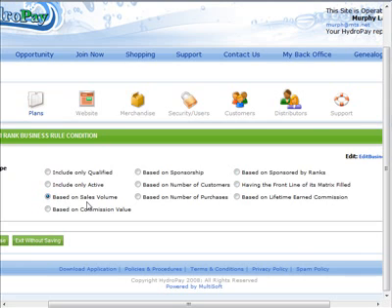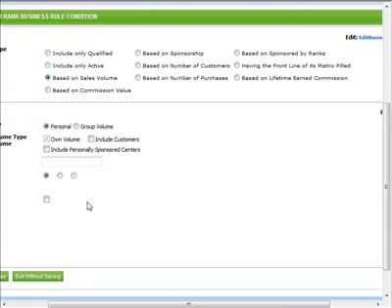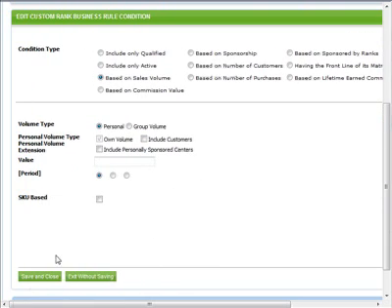Based on sales volume allows you to define a personal sales volume requirement. Will this be personal sales only or the member's personal group? Choose by selecting the appropriate radio button. If it is personal sales volume, you may count the sales volume of a member's personal customers towards this rule, or extend this even further by including the personal sales volume of a member's personally sponsored members by checking the Include Personally Sponsored Center checkbox. Enter the minimum value required to fulfill this rule. And finally, enter the period and SKU information as previously discussed.